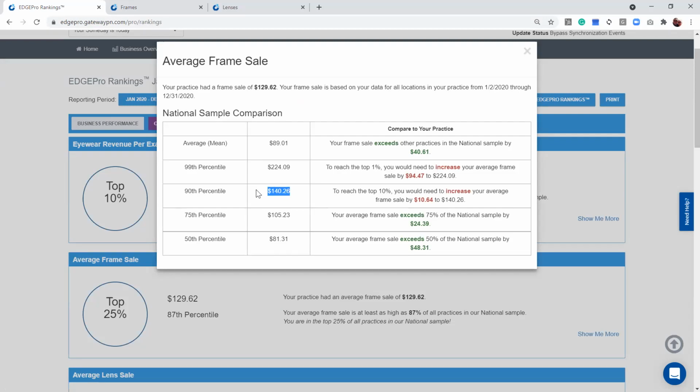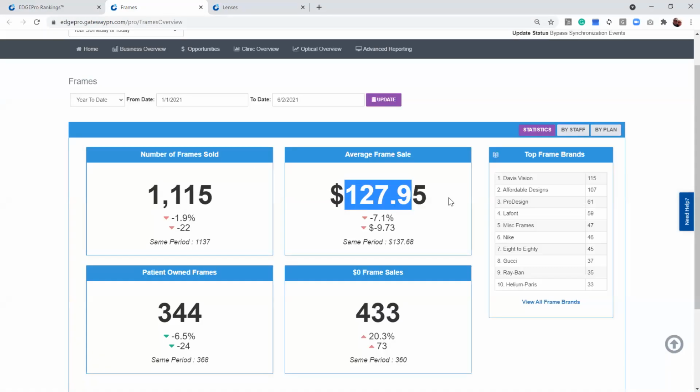So ask yourself, how can I move up to that next level? This is kind of my goal. In other words, I want to have a goal of being $140. All you need to do is come back to your frame page. Now, most people would say, okay, I'm going to have to raise my prices so that I can move up into this level. And that is not the answer in most cases.